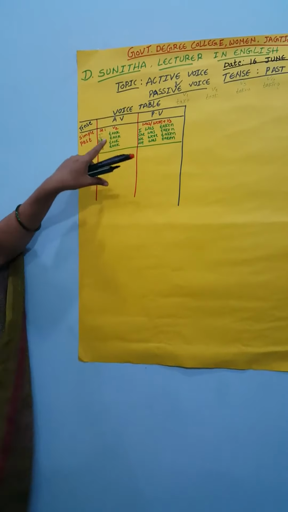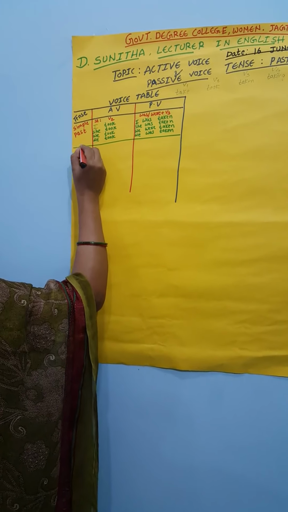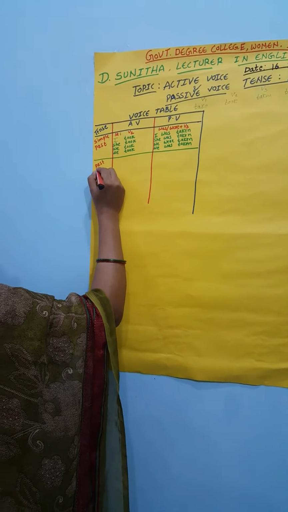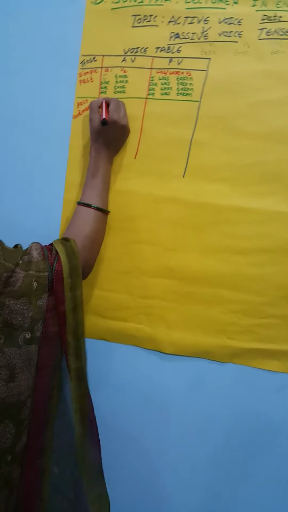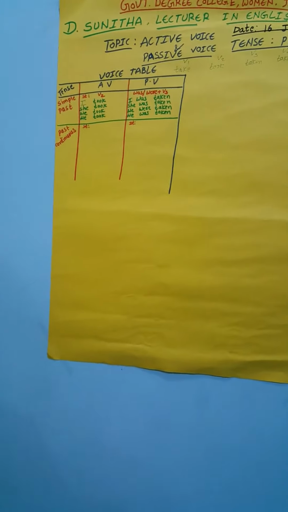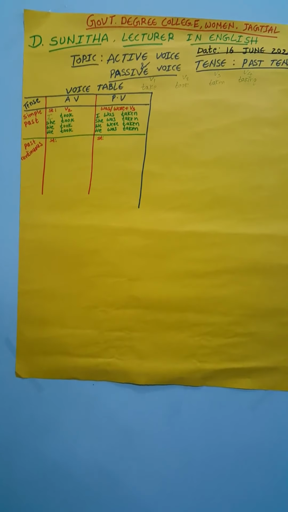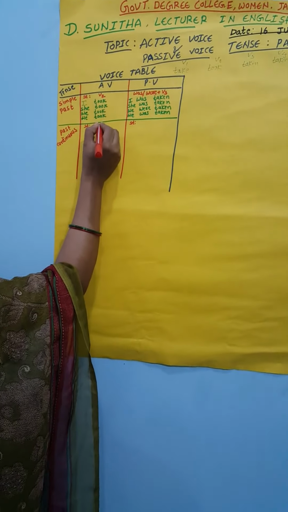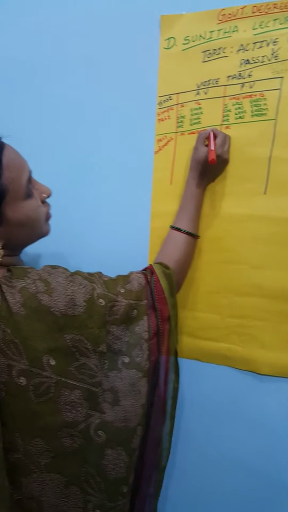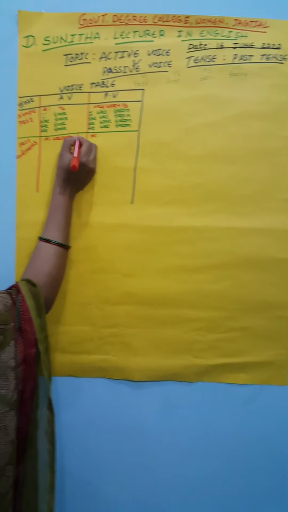Now the second one, according to the past tense. We already completed the simple past tense, and the second one is the past continuous tense. So what is the structure here? The verb structure in the active voice, which changes into the passive voice. In the past continuous, it is was or were plus V4, that is the continuous form.